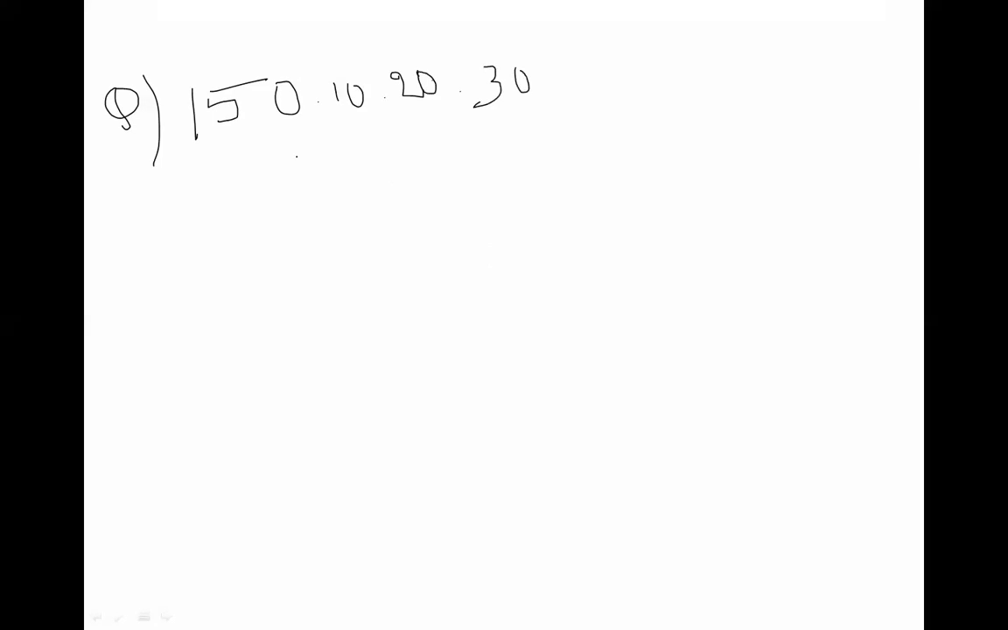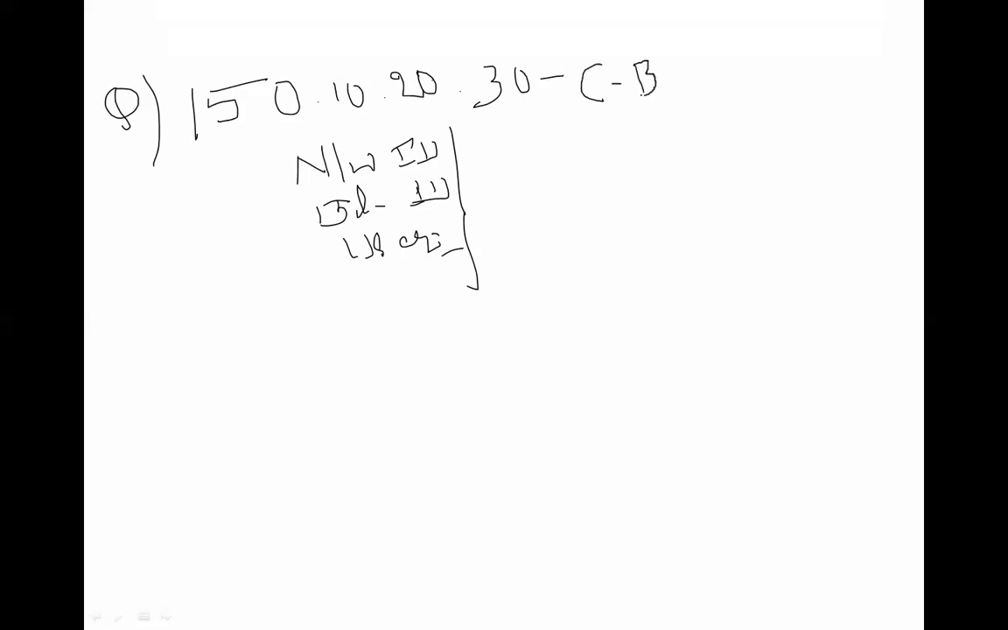150.10.20.30. In this, what are we going to find out? You have to find out the network ID, the broadcast ID, and the number of users. How are you going to find these for this particular IP address? In which class is this? Class B. Very nice. 150.10.20.30 comes under class B.